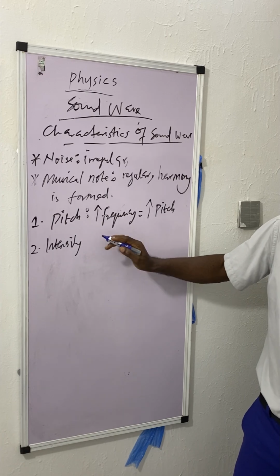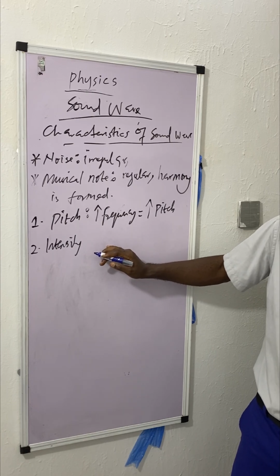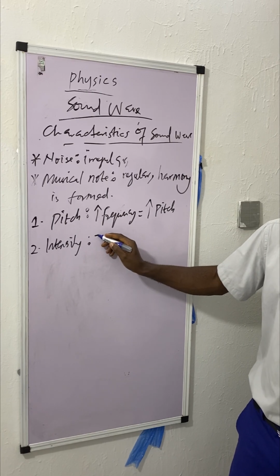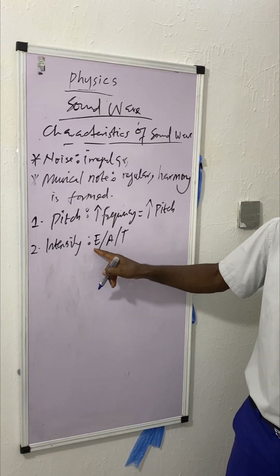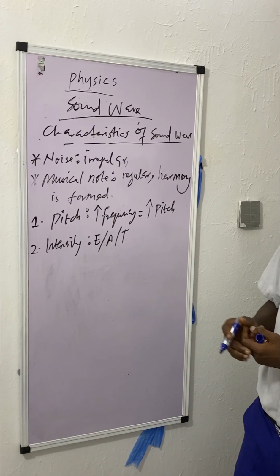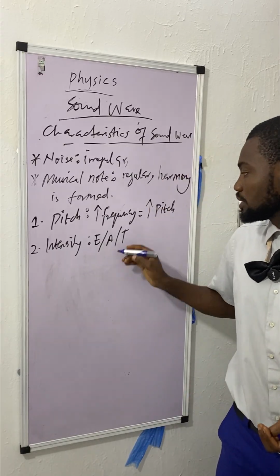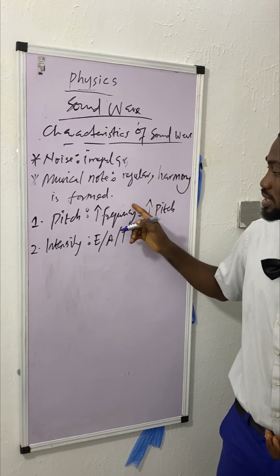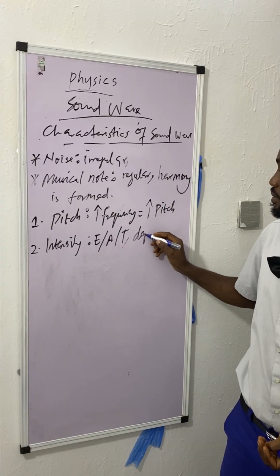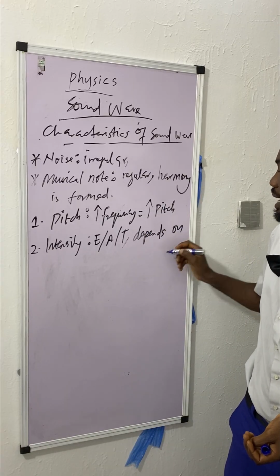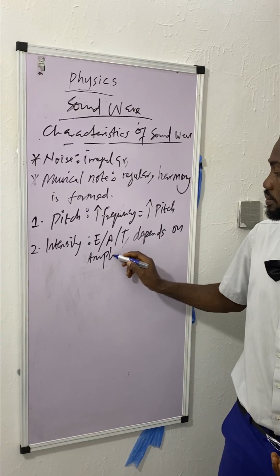So this one is like the energy per unit area per unit time. All right, energy per unit area per unit time. It usually depends on what? Amplitude. All right, so pitch depends on frequency, intensity depends on amplitude.